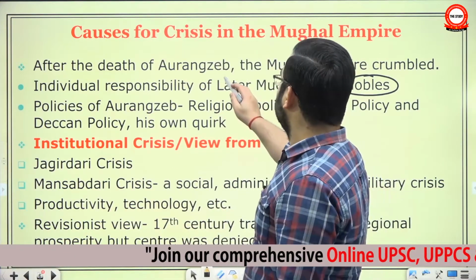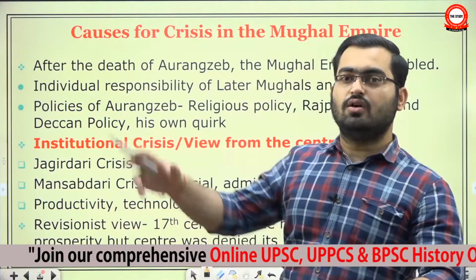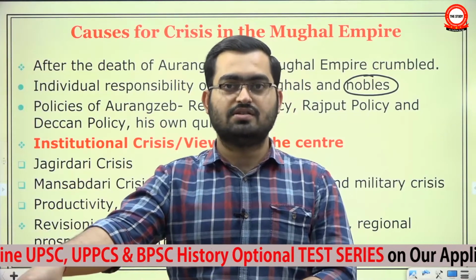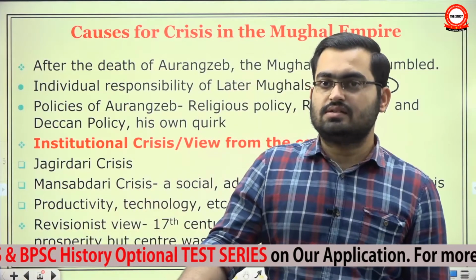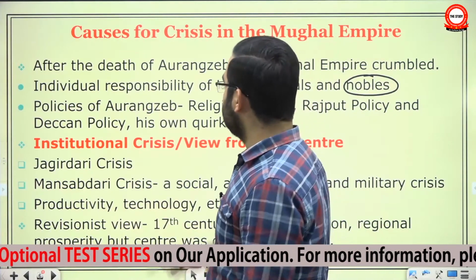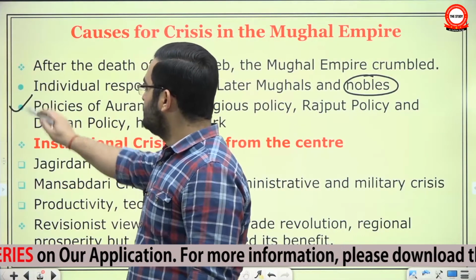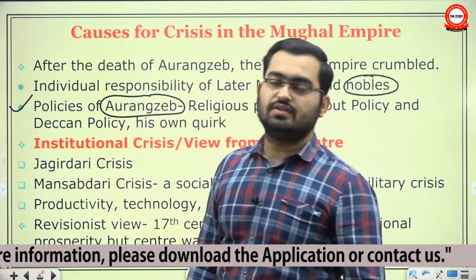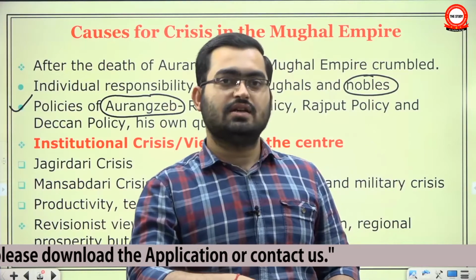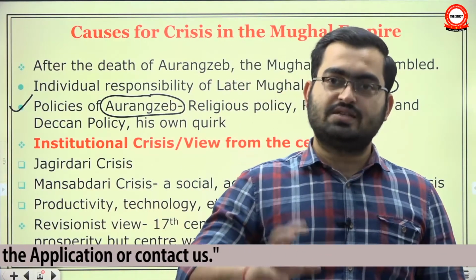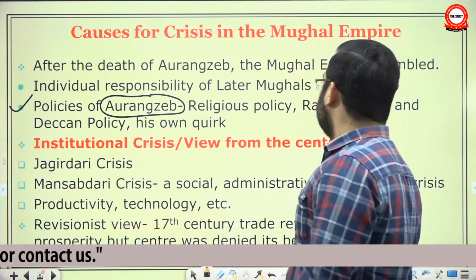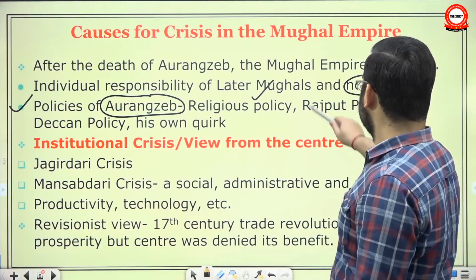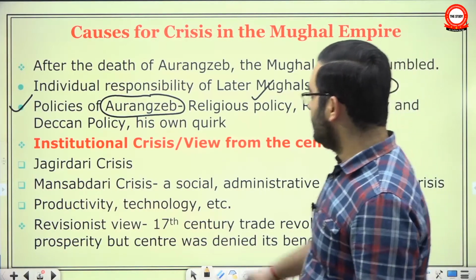They would nitpick the faults of a Badshah here or a noble there. They will nitpick the mistakes made in one policy here or one policy there. But then they realized that since the decline started immediately after the reign of Aurangzeb, mistakes must be with Aurangzeb. Now the focus shifted. Historians like Jadunath Sarkar started focusing specifically on Aurangzeb. And here they talked about his bigoted religious policies, his Rajput policy, his Deccan policy.